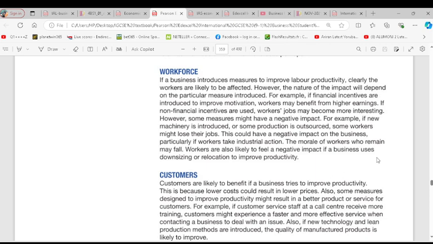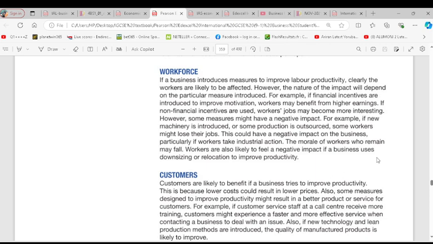This could have a negative impact on the business, particularly if workers take industrial action. The morale of workers will be affected. Workers are also likely to feel a negative impact if the business uses downsizing or relocation to improve productivity. The workforce: there is positive impact and negative impact.